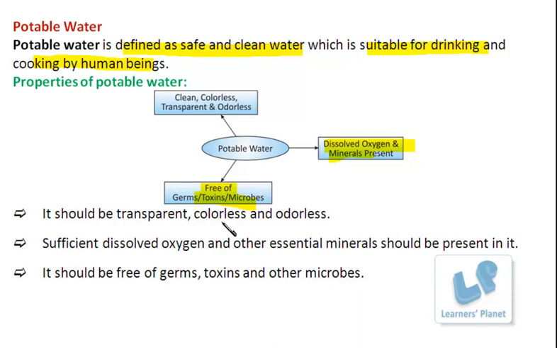So quality is always at stake. So definitely the government has taken precautions and steps for this purpose, and there are municipal corporations and different plants which initially purify this water and make it suitable for our consumption. So let us understand how this water purification is done. It can be done at a large scale, as well as at a personal level.